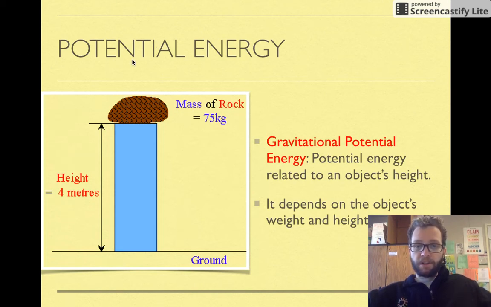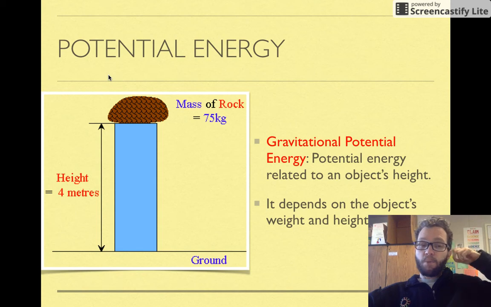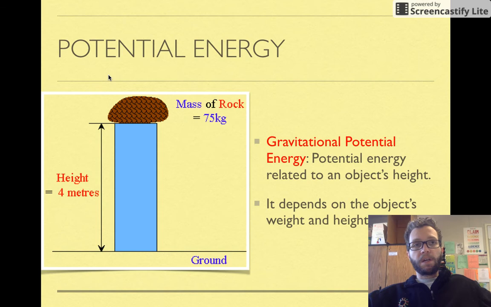Gravitational potential energy has to do with, of course, gravity, as it says in the name. So it's related to the object's height. So if I get a big rock from the ground and I put it up, I'm giving it potential energy. So it has the energy to fall down and get more speed. And also the weight of the object affects the potential energy. The more weight it has, the more energy it's going to have. As in, if something falls on you, if it's a big rock or a small rock, the big rock is going to hurt more because it has more potential energy.